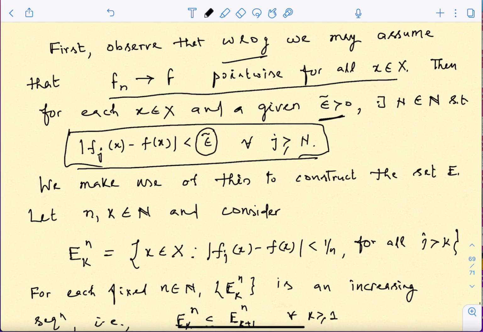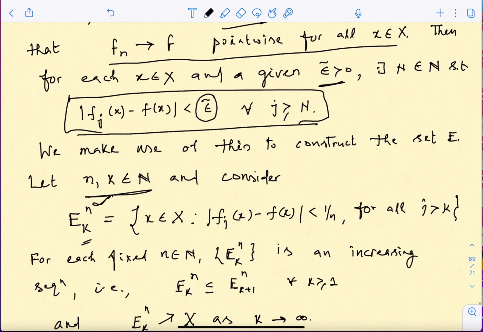So you take a pair of natural numbers: this n is going to refer, in the 1 upon n sense, to epsilon, and this k is going to be this capital N. Collect all these points x such that |fj(x) minus f(x)| remains less than 1 upon n for all j bigger than k. For every epsilon you can find this, so these sets will have lots of points, correct?